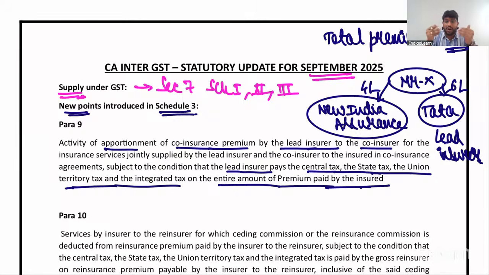So, if Tata is paying GST on the entire 10 lakh rupees, there is no requirement that New India Assurance should again pay GST on 4 lakh rupees, because the activity of apportionment of co-insurance premium is neither regarded as supply of goods nor regarded as supply of services, with the condition that the lead insurer should pay GST on the total premium. And what is total premium? Total premium is 10 lakhs. On the entire 10 lakhs, Tata should pay GST. That is the interesting new point which is brought in Schedule 3: transactions which are neither regarded as supply of goods nor regarded as supply of services. Next point.